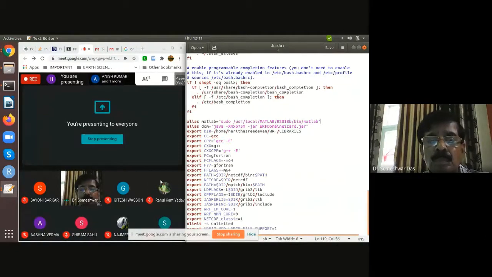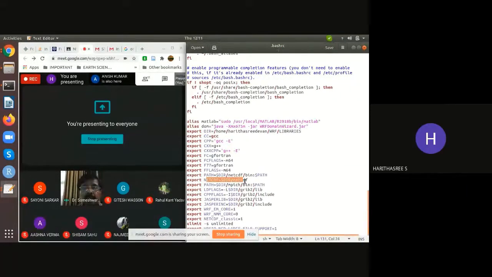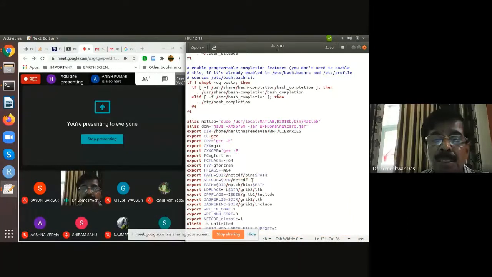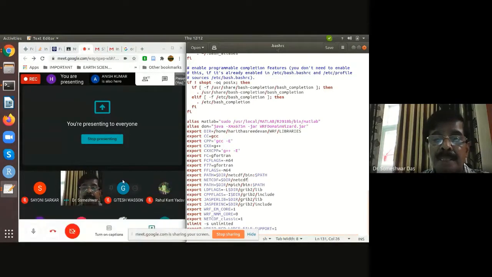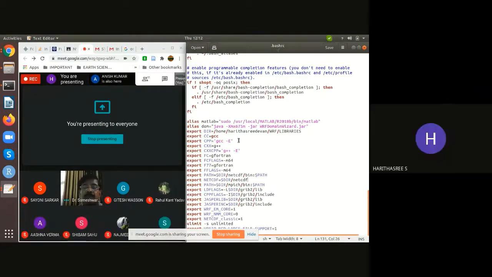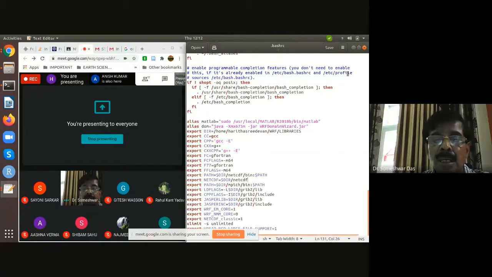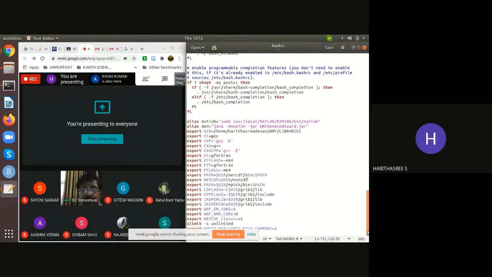Let's see if it's an HDF. Export this, okay, NetCDF, okay. And this NetCDF mode, is that a part of this NetCDF library, or do you have to export it separately also? That is what I doubt, sir. So maybe you can try that also. Yeah, I'll try that also.